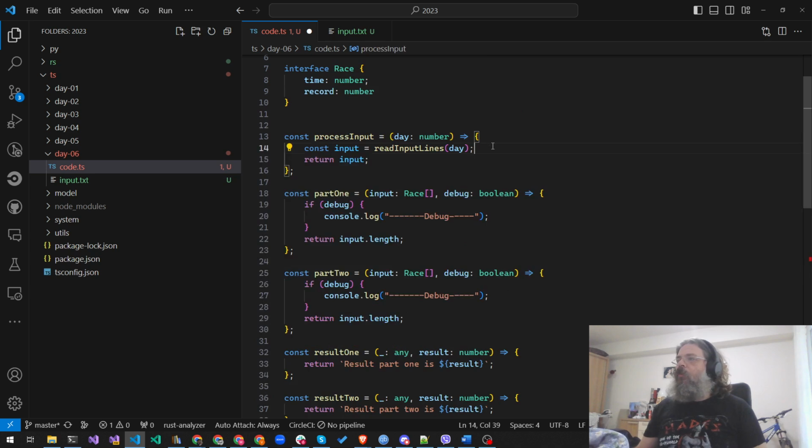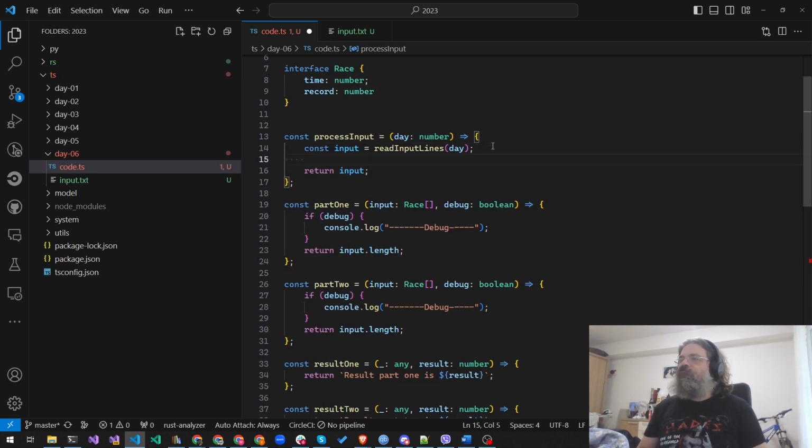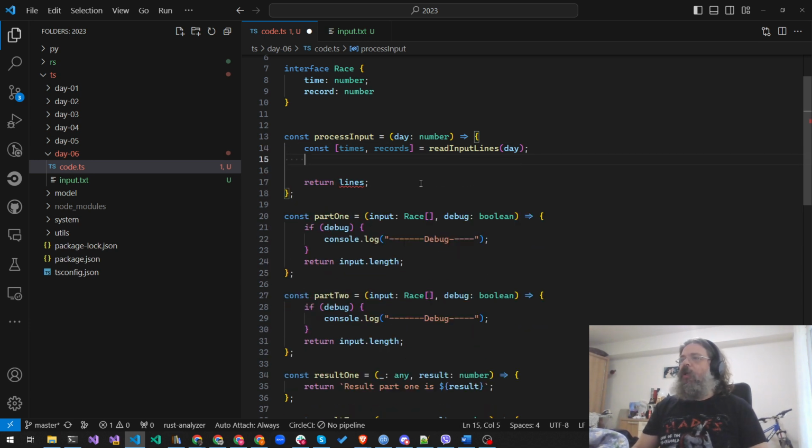And now we will need to basically read the lines. There will be two lines. We can already say that this is the times line and the distances line, the records, because those are the record distances so far. So we have the times, we have the records.